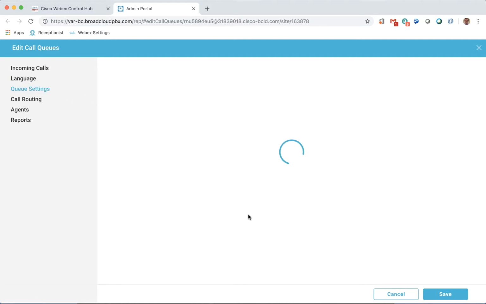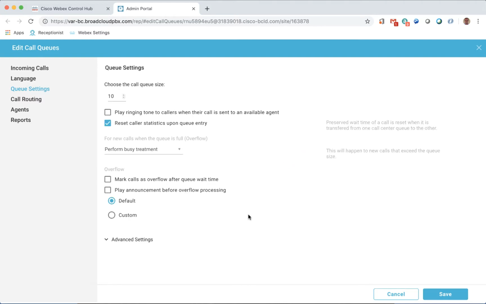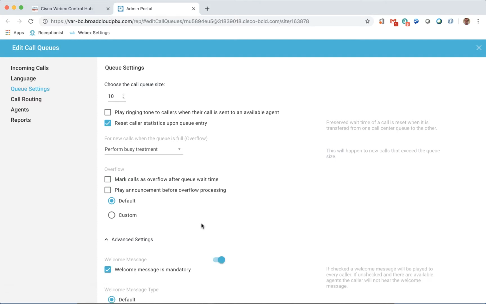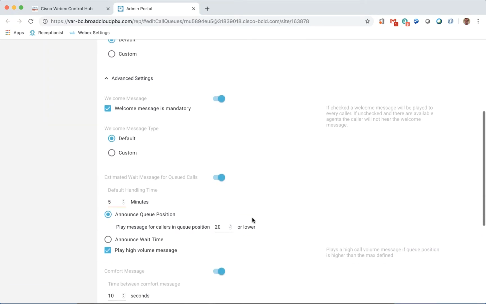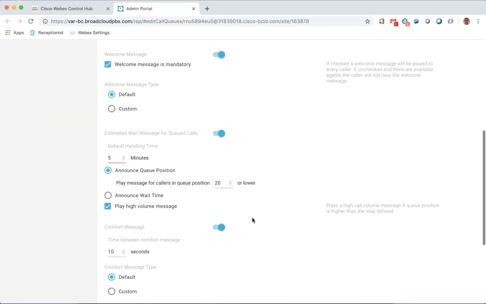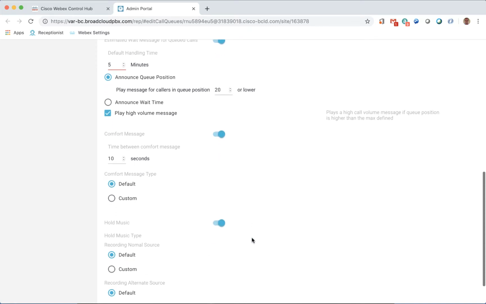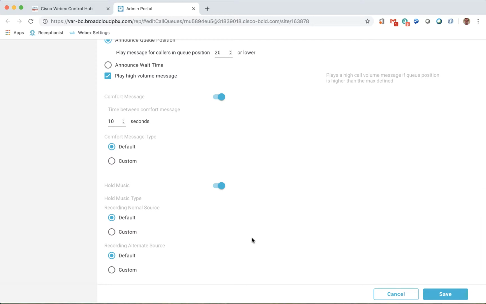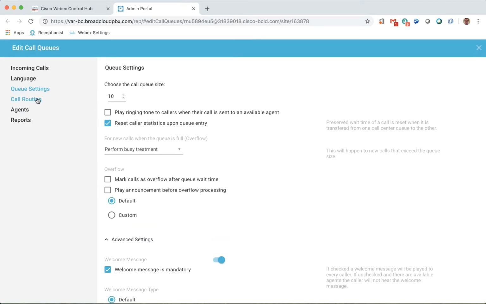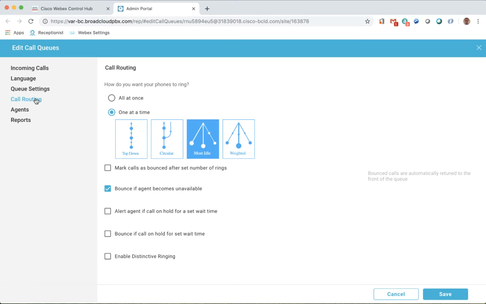The queue settings is where we can control things like how many calls can be in the queue and the announcements played to the callers. Call routing is where we tell the system how we want the calls to be presented to the agents.